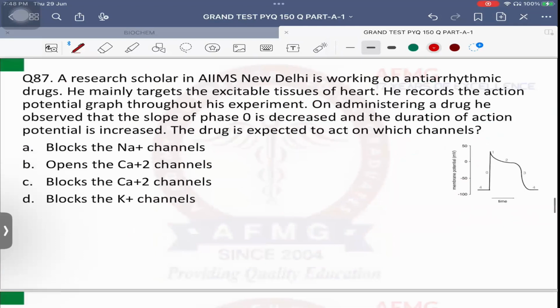Question number 87. A research scholar in AIIMS, New Delhi is working on antiarrhythmic drugs. Okay, he mainly targets the excitable tissues of the heart, that is your conducting system of the heart.